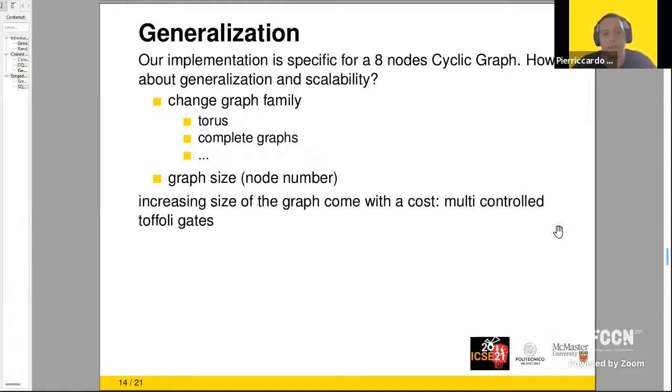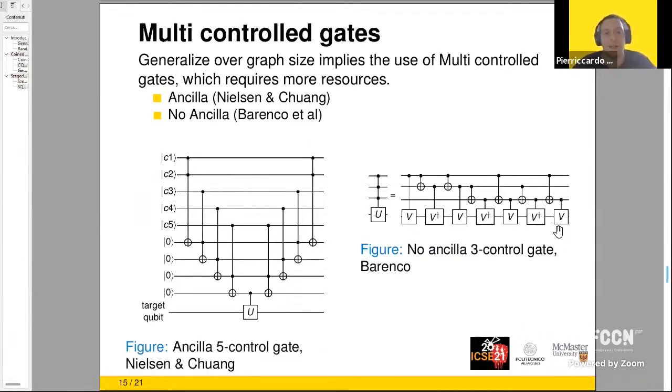Or we can also scale with respect to graph size. Again, we have to alter the circuit accordingly, but in this case, this also comes with a cost. Increasing the number of nodes means increasing the multi-controlled Toffoli gates, and this means increasing the resources, as we will see in the next slide.